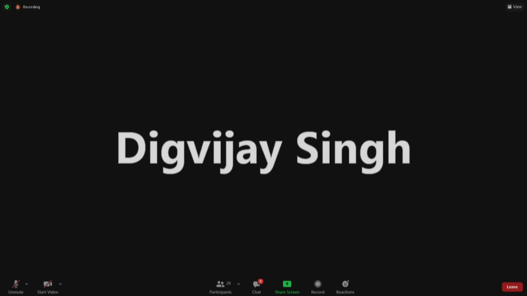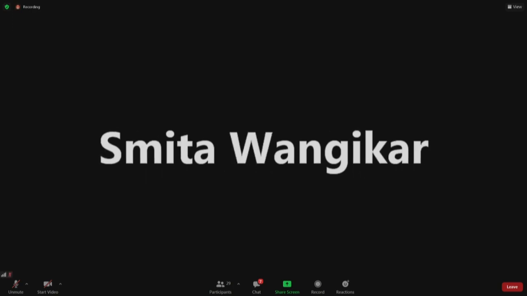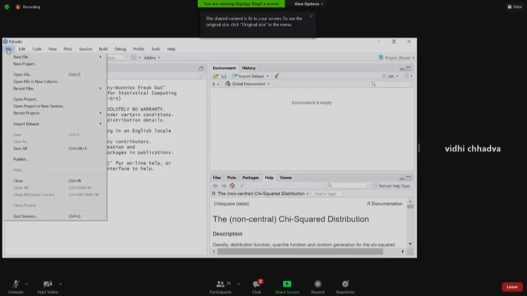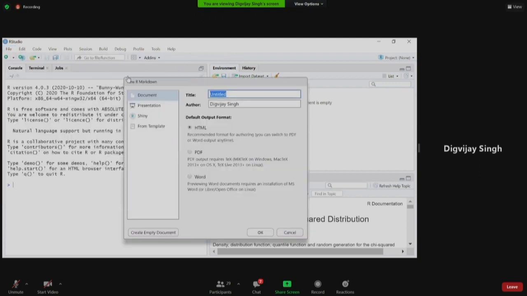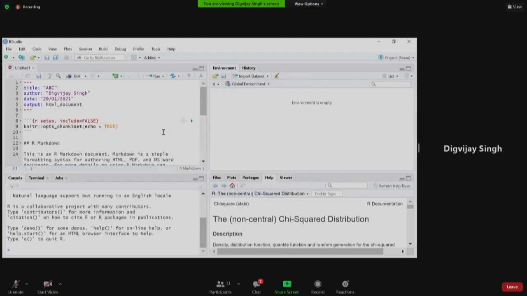All you need to do is start RStudio, then click on the File option. Then a dialog box opens with the new file option. Let me share my screen, that would be better. Go to New File, R Markdown. You can write the name of the author and choose whether you want PDF, Word or HTML, and then click OK.